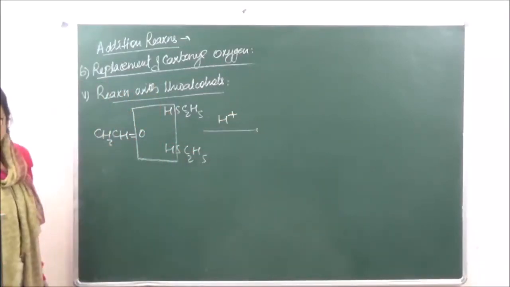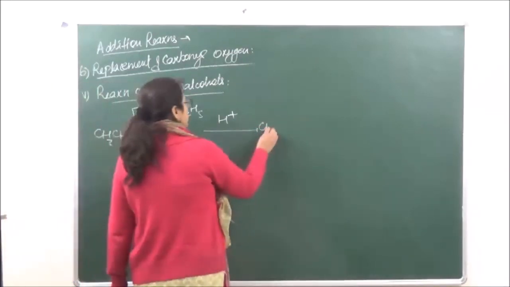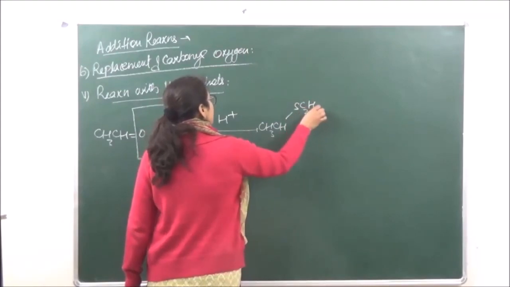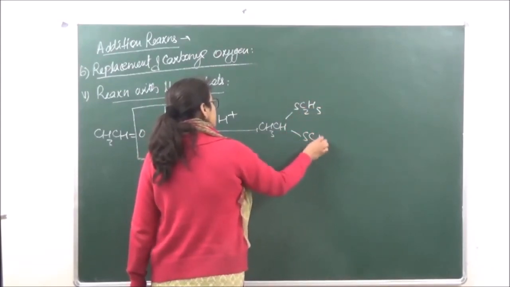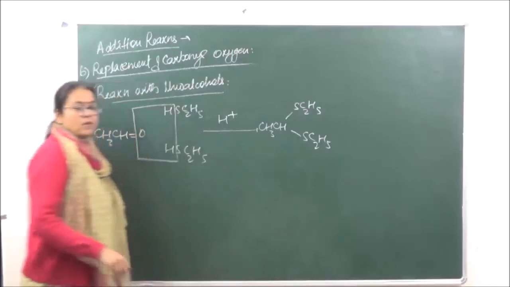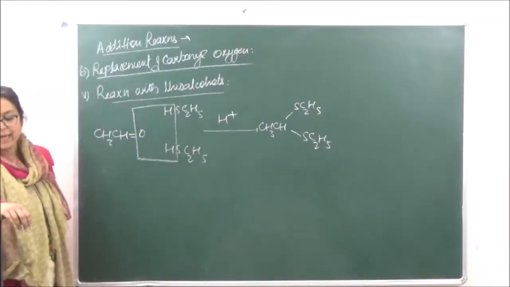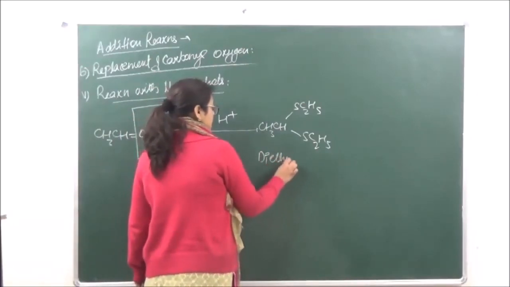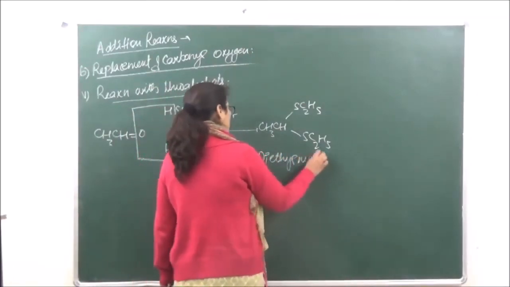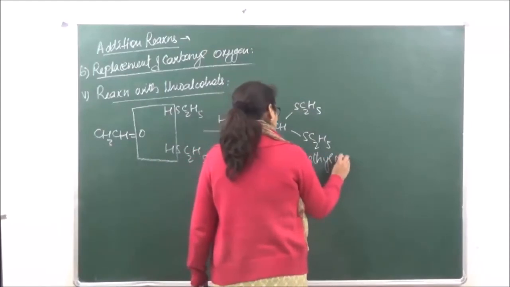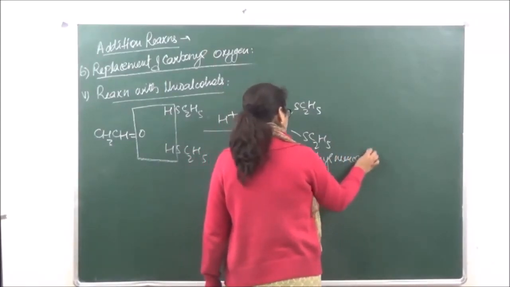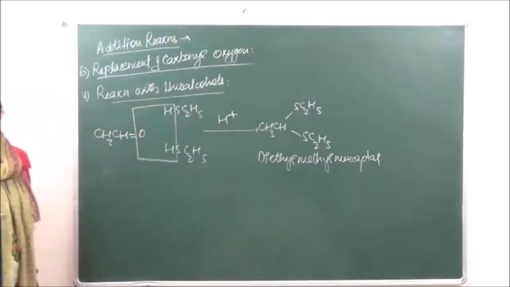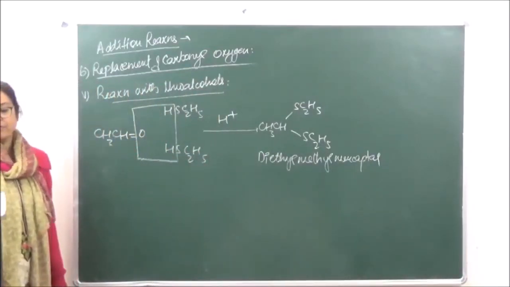So this is going to give us CH3CH(SC2H5)(SC2H5). This is known as diethyl methyl mercaptan. Okay, this is going to be the common name of this.